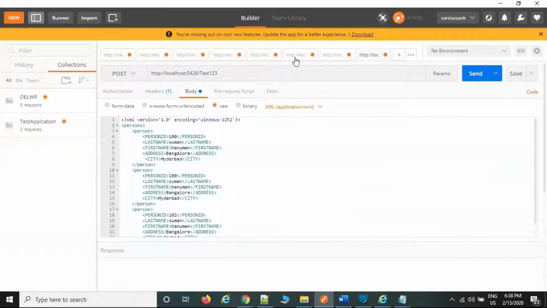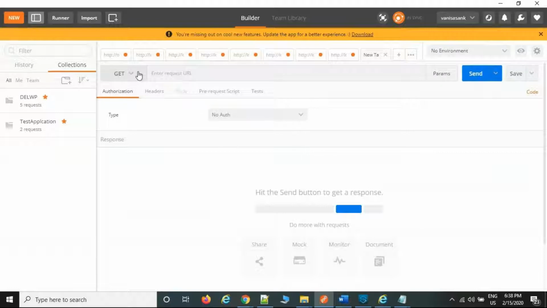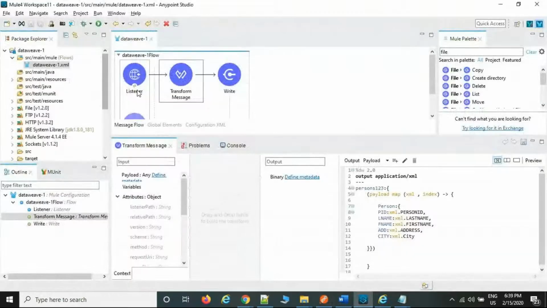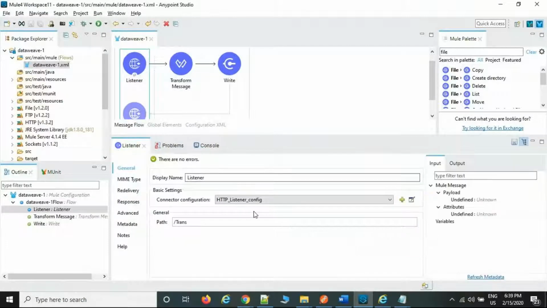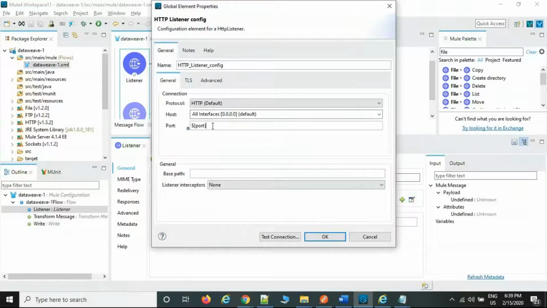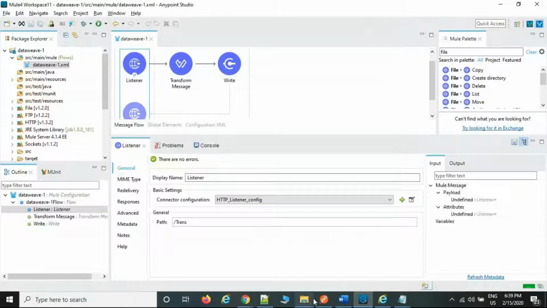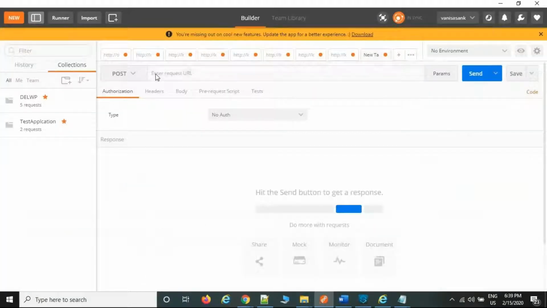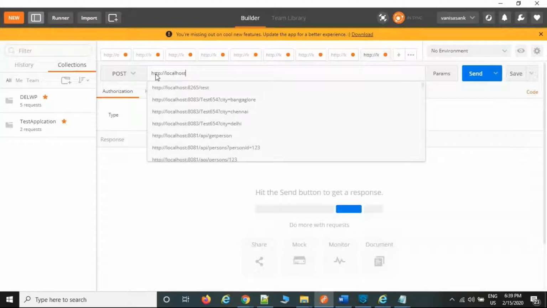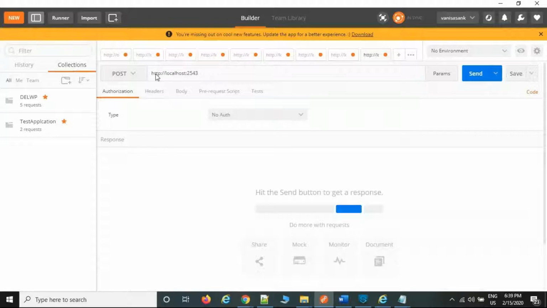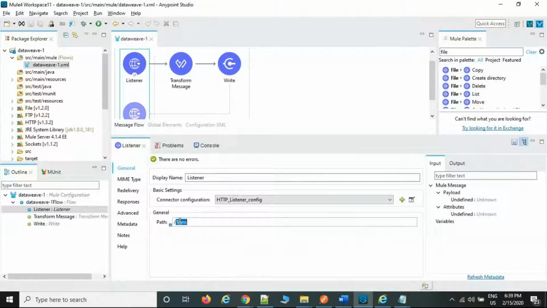Post the file name. If the file is available, then use the post method and give the connection details of your HTTP. So take the connection details. Okay, HTTP, localhost, 2543, /trans. This is the path.